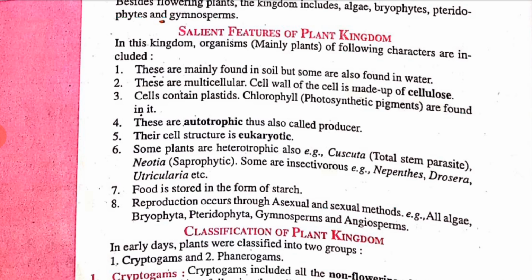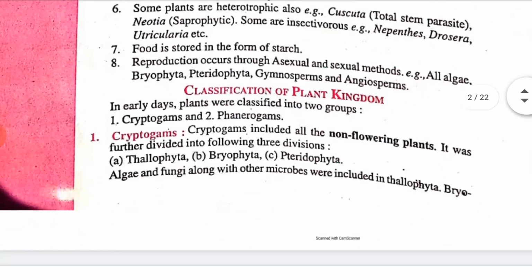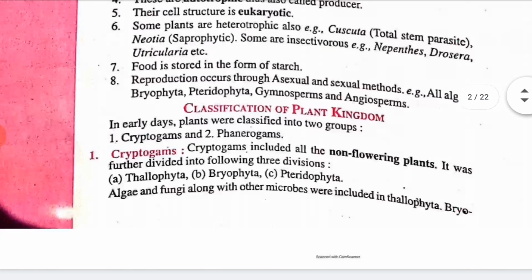For more discussion, we have to talk about the classification of the plant kingdom. In early days, plants were classified into 2 groups. First is cryptogamous and next is phanerogamous.